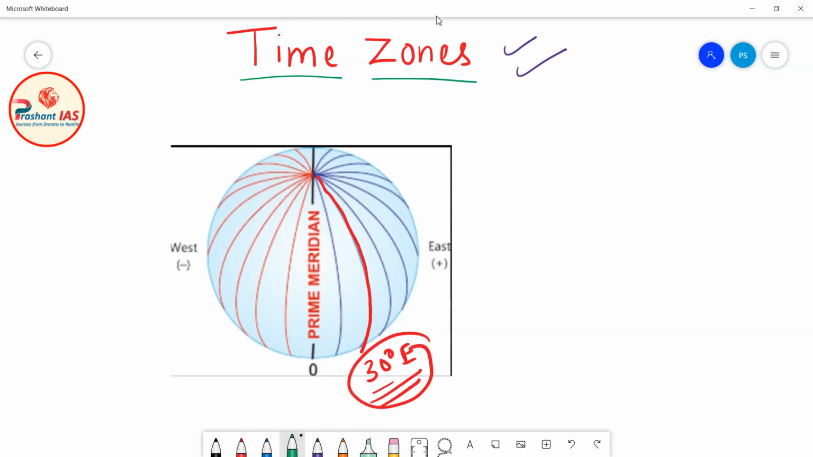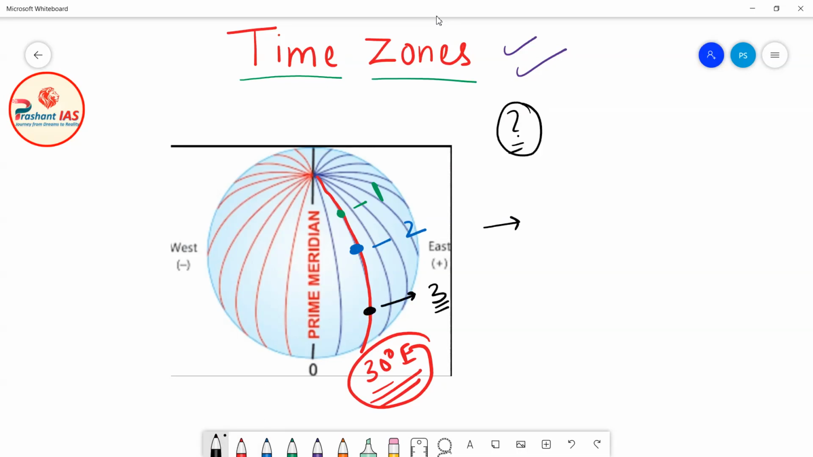Now friends, I am drawing certain points or certain places on this 30 degree east meridian of longitude. Let's suppose this is place number 1, which is situated on 30 degree east meridian of longitude. After that, let's suppose that this is place number 2, situated on 30 degree east meridian of longitude. And in the end, let us suppose that this is place number 3, which is also located on 30 degree east meridian of longitude. Now I have a very interesting question for all of you.